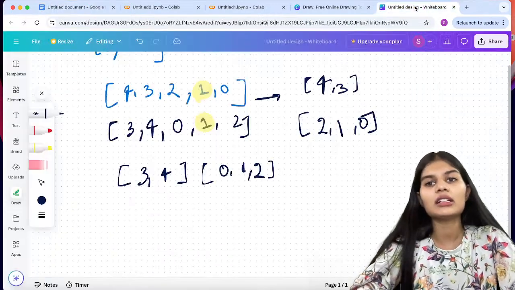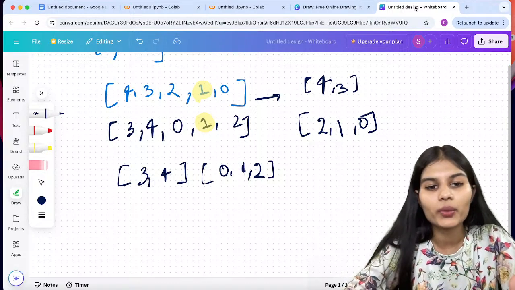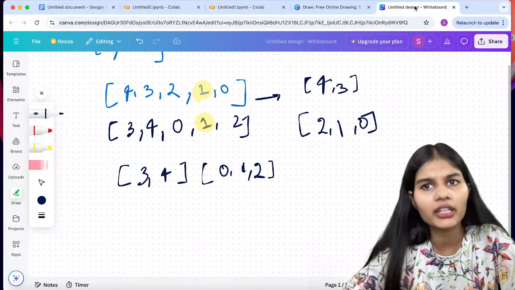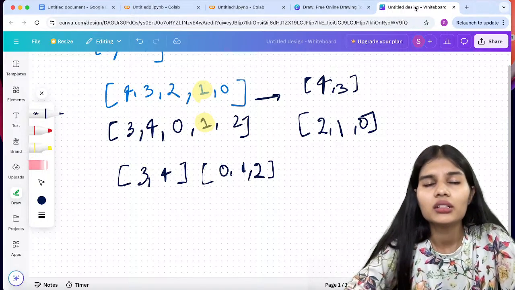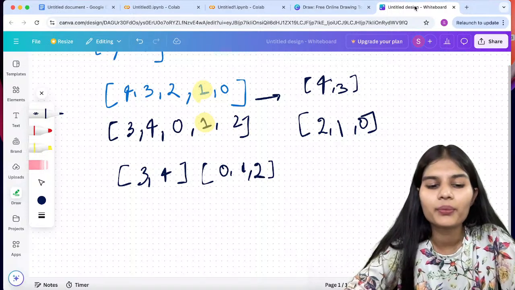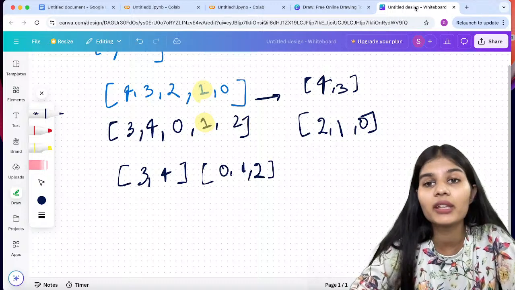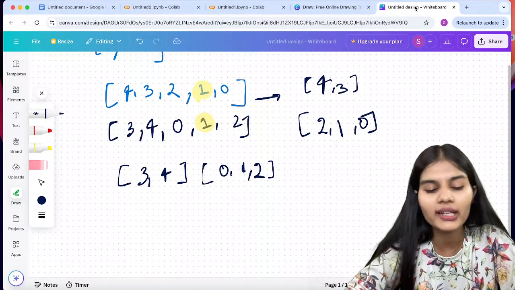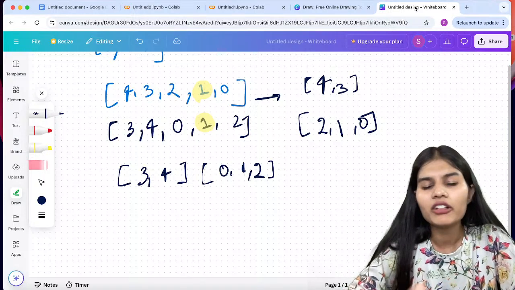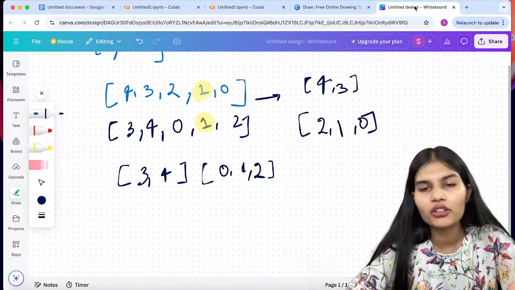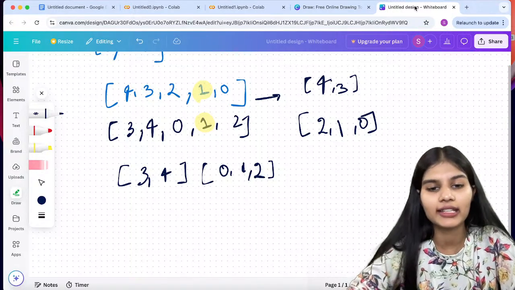So writing the solution of this question is pretty simple. You can just start with making a function. Whenever you're solving any coding problem, it's always recommended to use a class if you can, and then work with that, right? So just make a class, make a function inside that. We'll be putting up the loop and finding the length of the array, and simply you'll be appending, means adding the things.